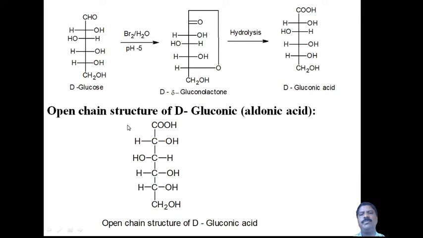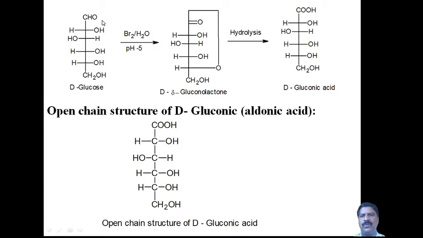Now coming to the open chain structure of D-gluconic acid. The open chain structure is the same as here. This is the skeleton. This is the COOH, this is the OH, this is the OH, and the rest remains the same. Therefore, only this structure differs: there is a COOH group here and an aldehyde group there.